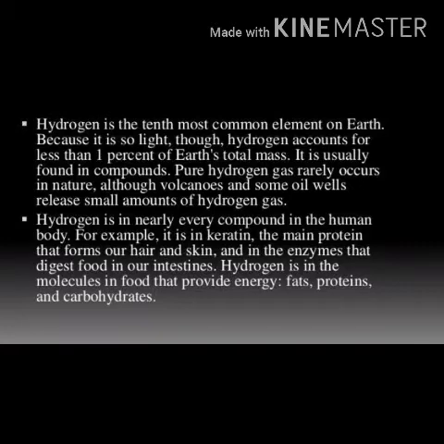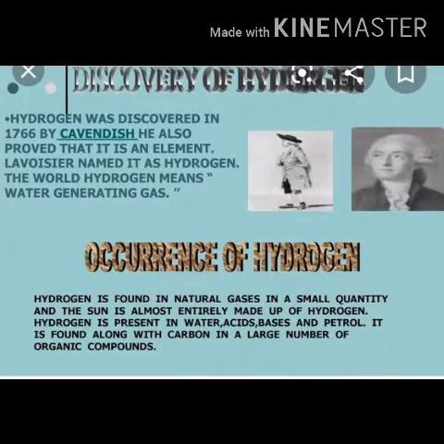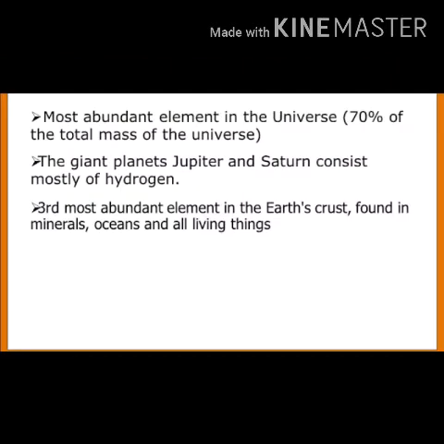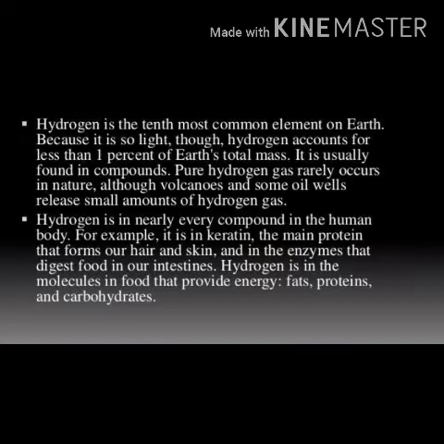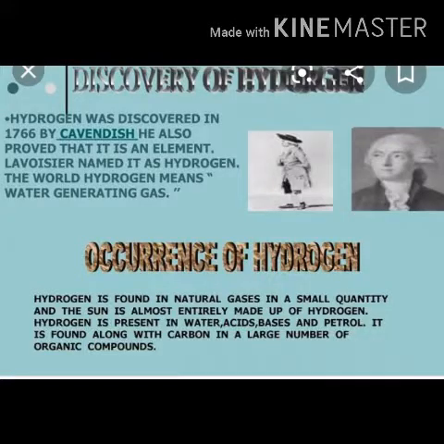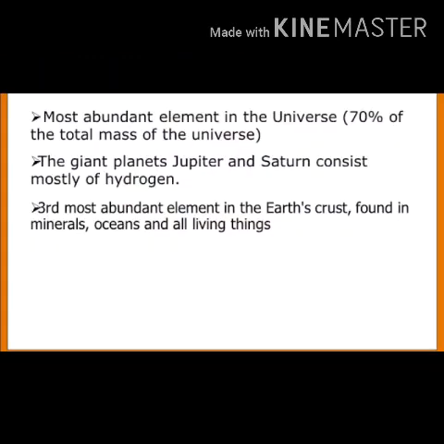If we see the occurrence of hydrogen, hydrogen constitutes about 0.09% by mass of the earth's crust and is the ninth element in the order of abundance. Hydrogen occurs free in the earth's atmosphere in traces. In the combined state, it occurs as water, acids, organic material such as hydrocarbons, and many minerals. Hydrogen occurs in abundance on the sun and other bright stars. All plant and animal tissue contains compounds of hydrogen in combination with carbon, oxygen and nitrogen.